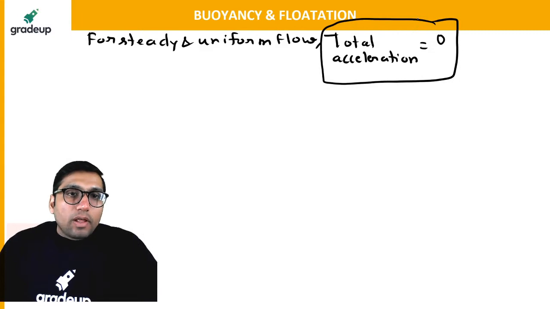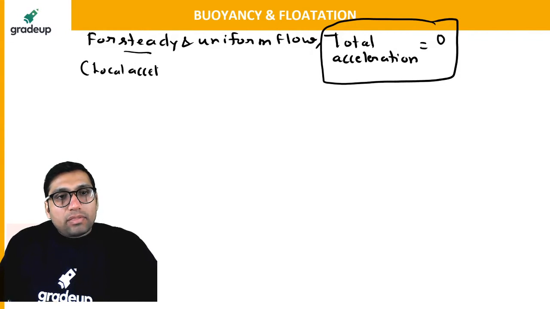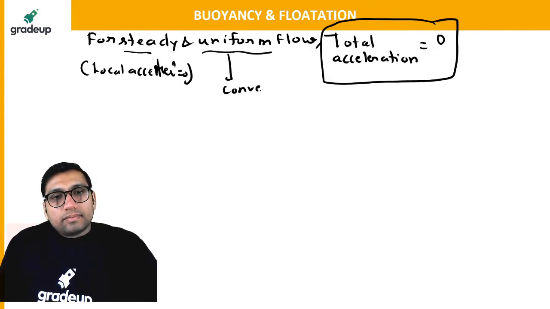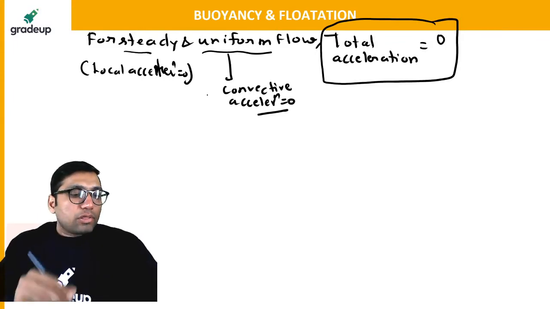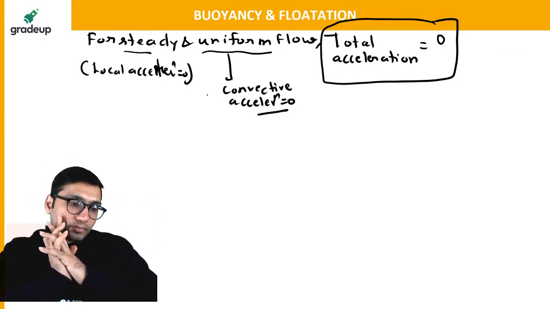Why will it be 0? Because of steady, local acceleration will be 0. Local acceleration will be 0 due to steady nature. Due to uniform flow, convective acceleration will be 0. And because of that, for steady and uniform flow, total acceleration will be 0.